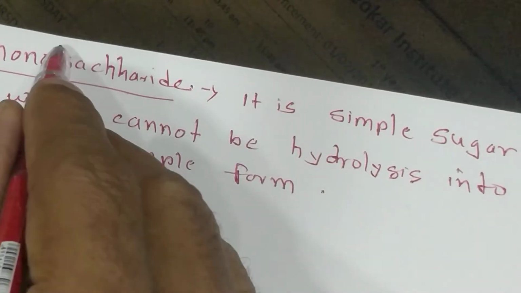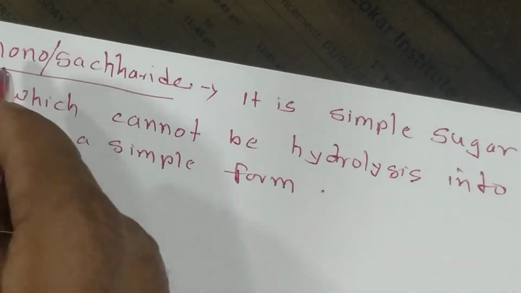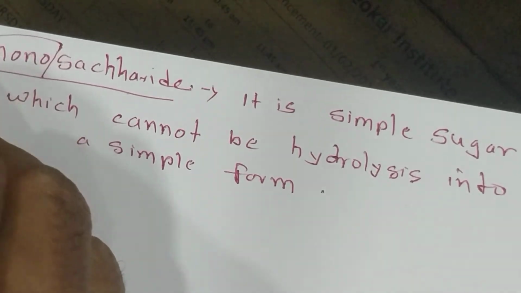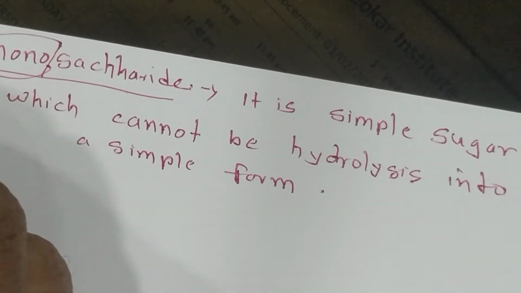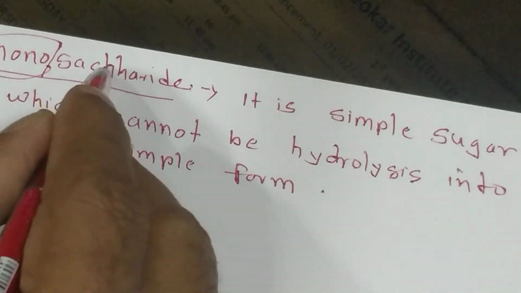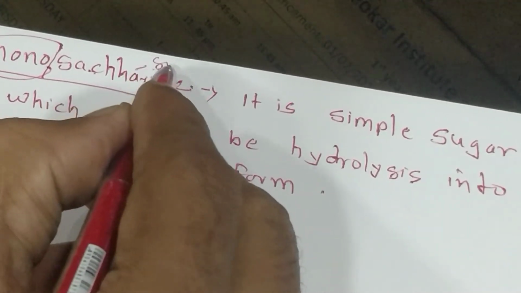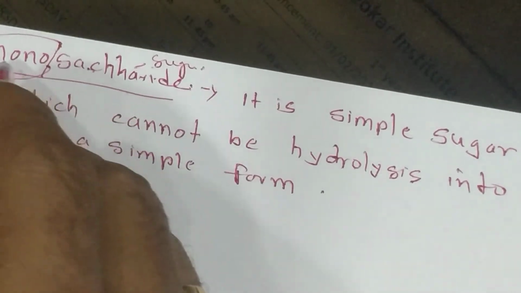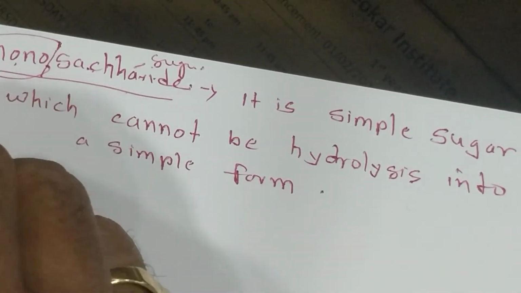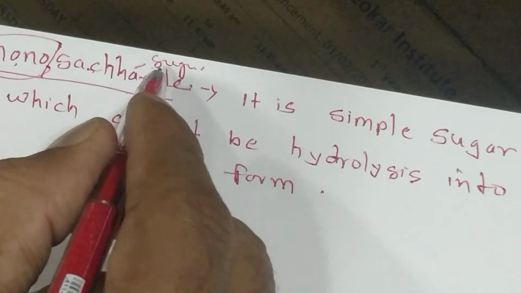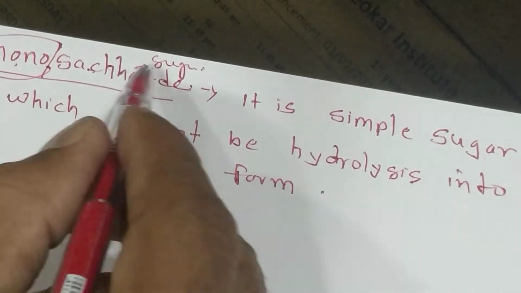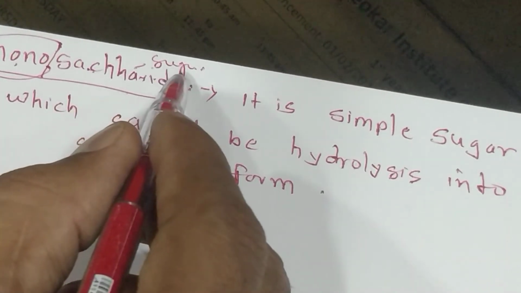Mono means a single molecule. Mono indicates a single molecule of sugar. Saccharide means sugar. Mono is a single saccharide sugar, a single molecule of the sugar.